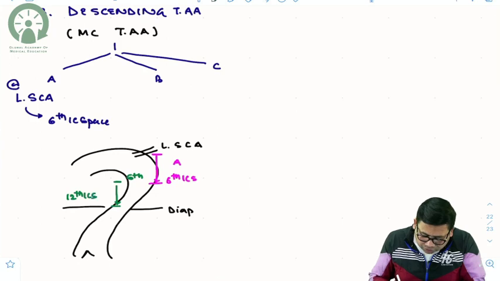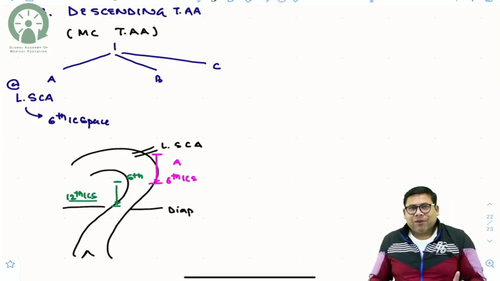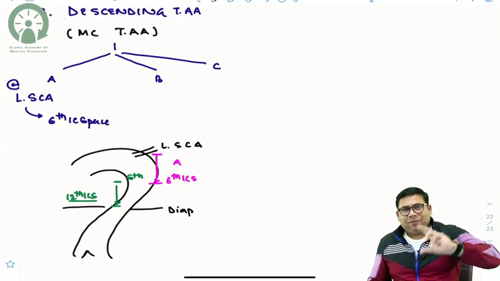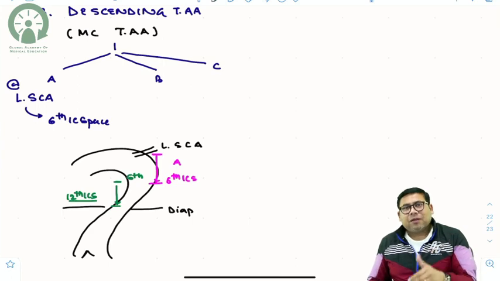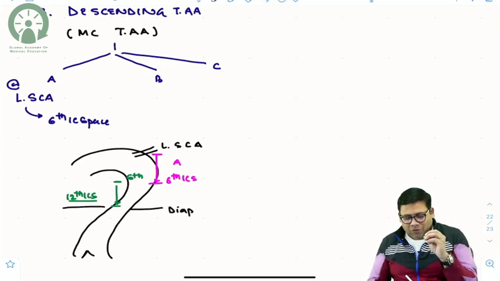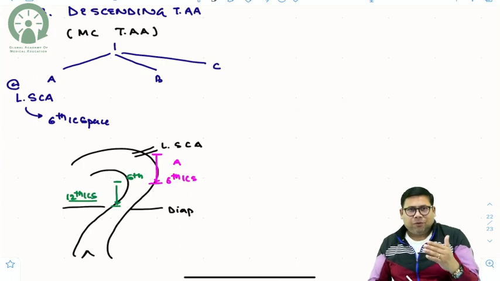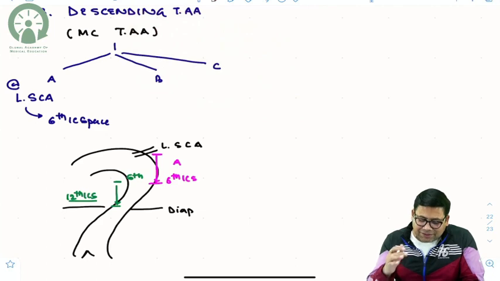Now you will say, sir, what is the 12th intercostal space? Because we don't have a 13th rib, it is the space between the diaphragm and the 12th posterior rib. So that space hypothetically is known as the 12th intercostal space. Basically you can say up to the diaphragm, or from the 6th to the 12th rib also, that is justified. And then amongst them, what is type C?